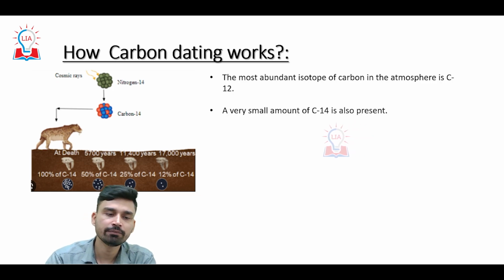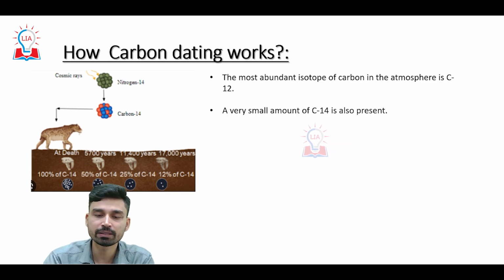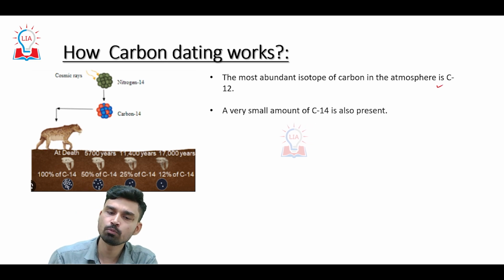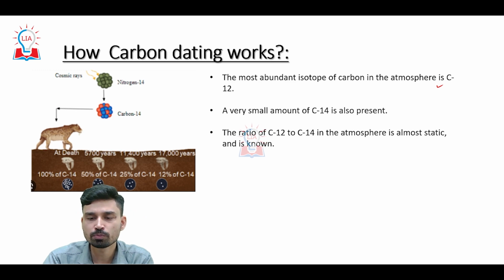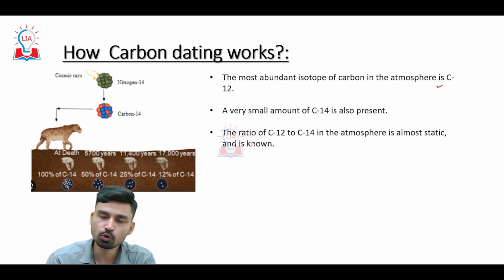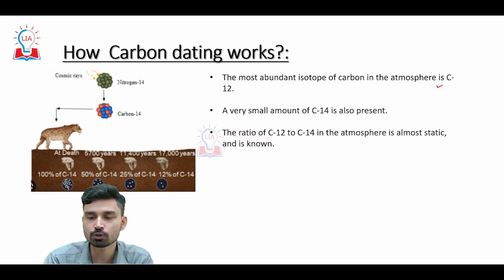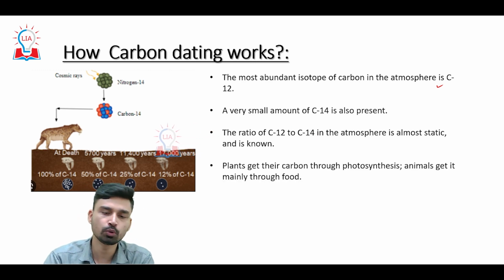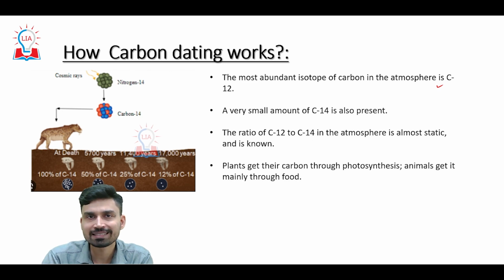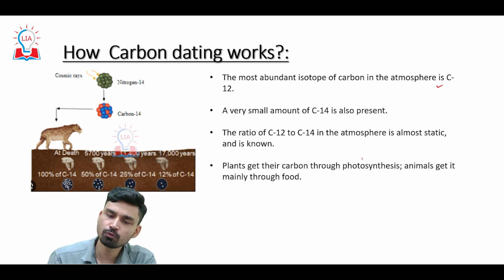Let us understand in more detail how this dating method works. As we have discussed, the most abundant isotope of carbon is C12, and a small amount of C14 is also present in the environment. The ratio of C12 to C14 in our atmosphere is almost static, it does not change, and is known to us. Plants get their carbon through photosynthesis.